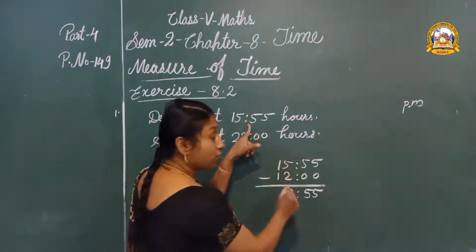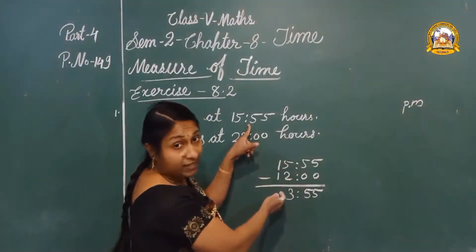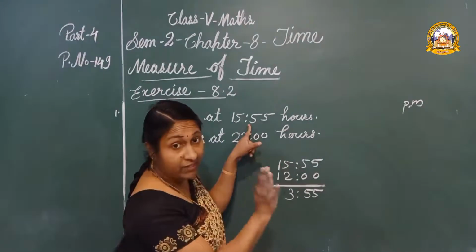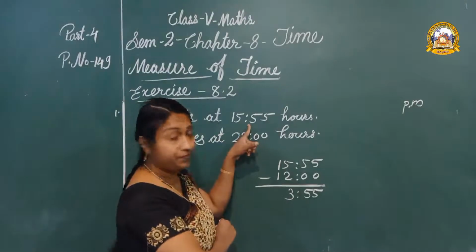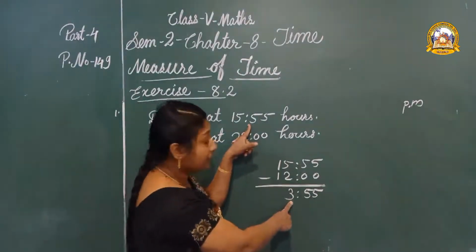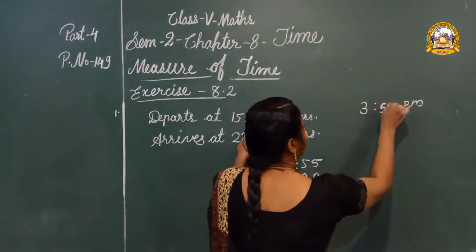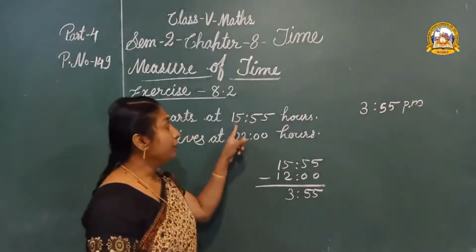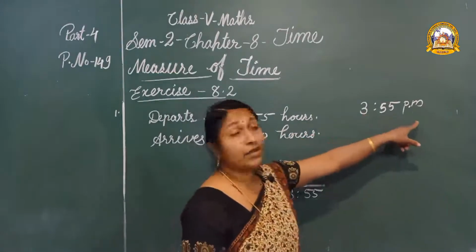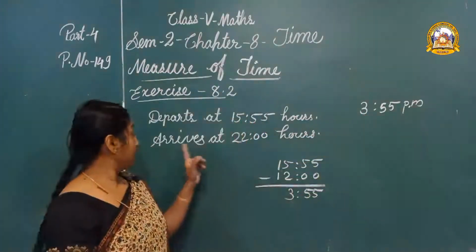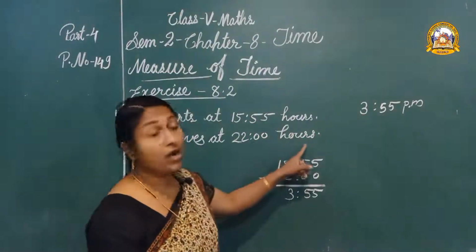When we write 12-hour clock time, it is not compulsory to write 2 digits. But when we write 24-hour clock time, we have to write 2 digits. Okay, so the time is 3:55. Okay, 3:55 p.m. 15:55 hours means 3:55 p.m.